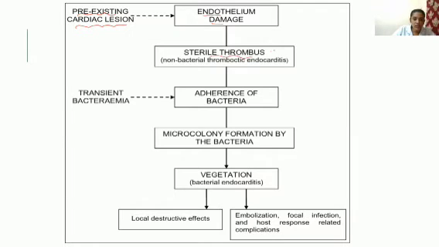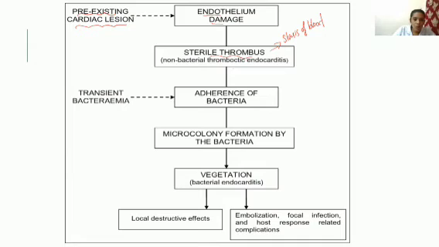Any damage in the heart will cause stasis of blood, and that will cause a thrombus. That will be a sterile thrombus, meaning there won't be any bacterial invasion of that thrombus.